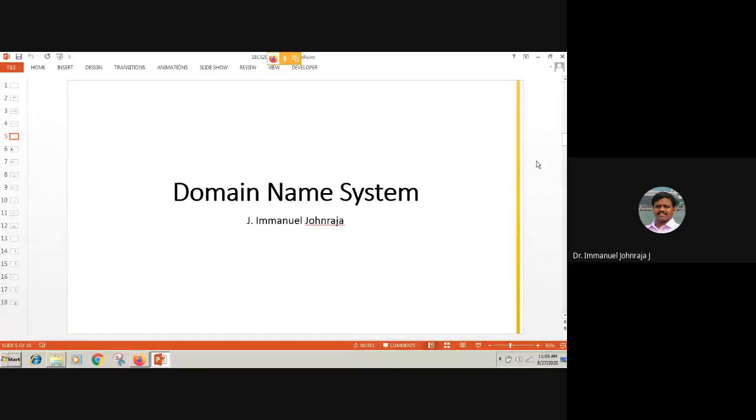There could be assignments based on Wireshark. There could be questions based on screenshots of Wireshark in the first internal. So it's my appeal again to every one of you to download and install Wireshark and start exploring the various capabilities available in it, especially related to our application layer protocols, which we have seen so far.